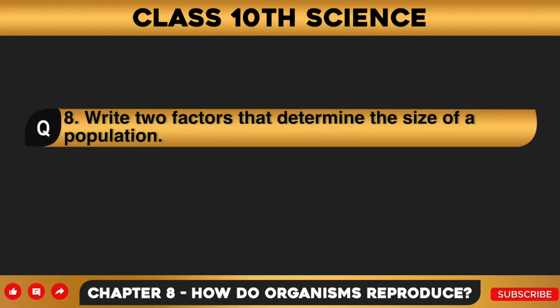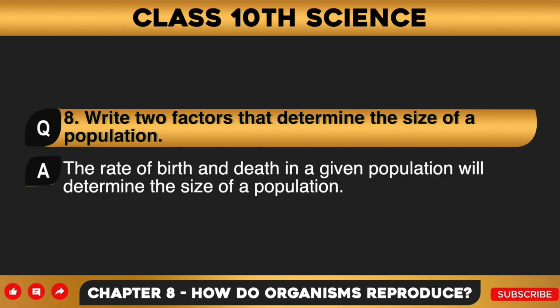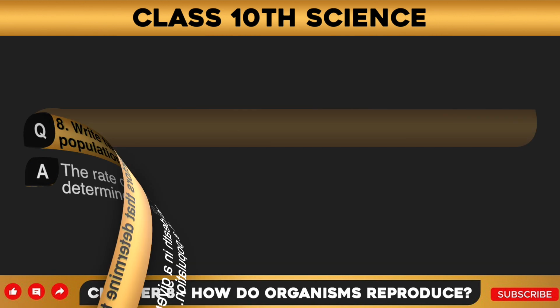Question number 8. Write two factors that determine the size of a population. Answer to this question is, the rate of birth and death in a given population will determine the size of a population.